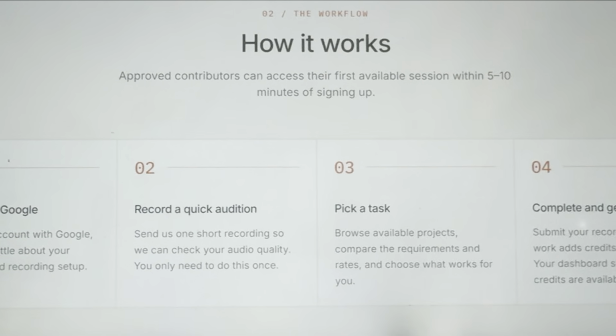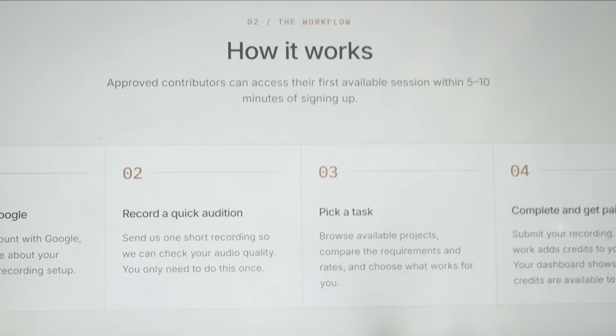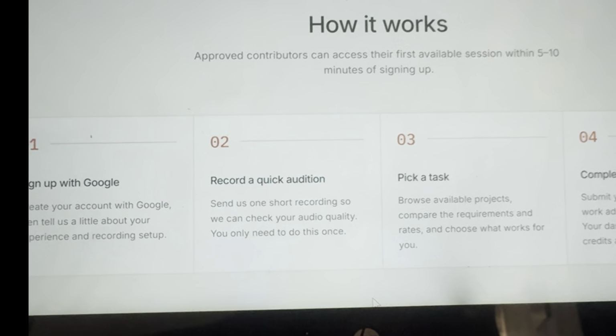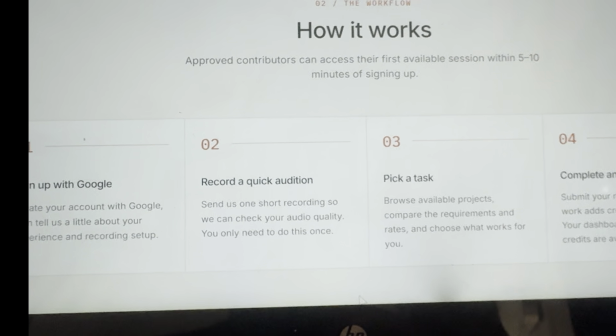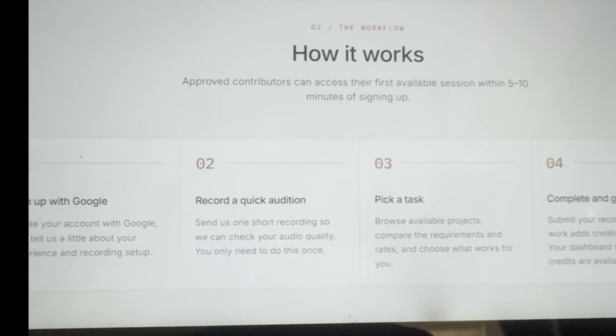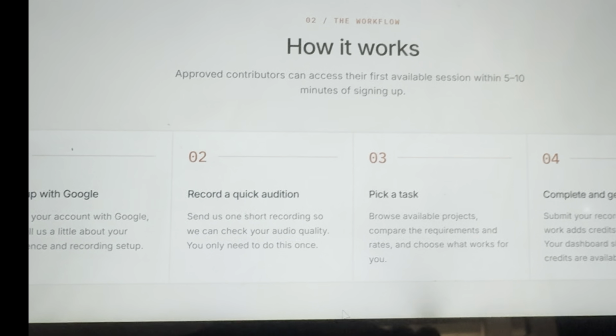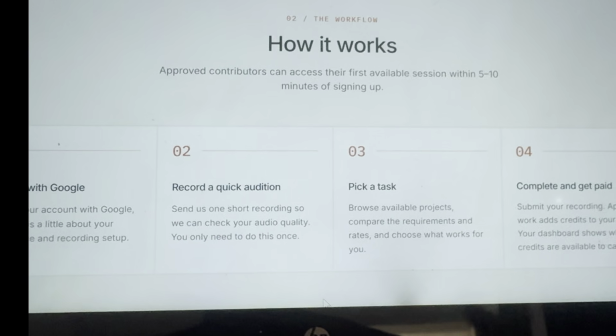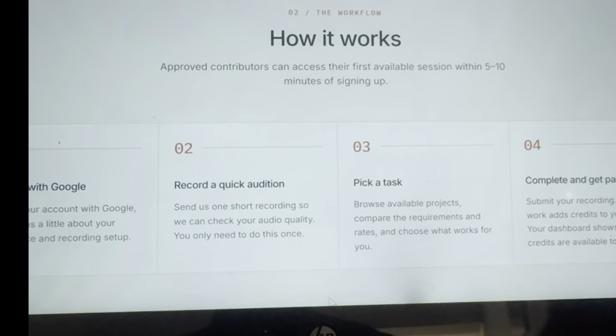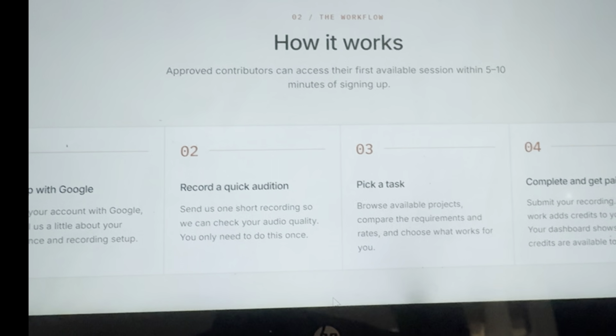And if you scroll down below, all you need to do to get started on this platform is to sign up with your Google, record a quick audition voiceover, pick a task, get it done, and you earn money straight to your wallet real quick. And I know your question is going to be, Bernard, I don't have a mic, I have a noisy background, and I don't know how to get started.